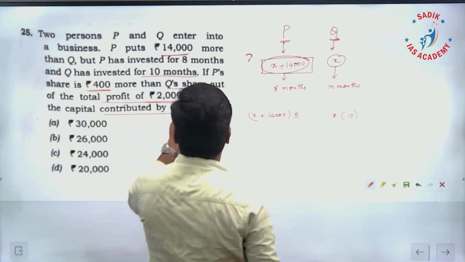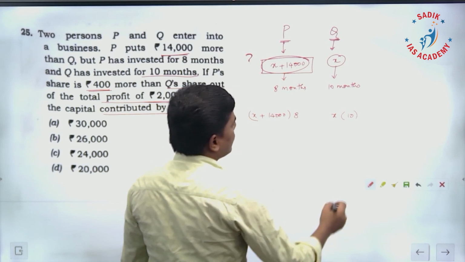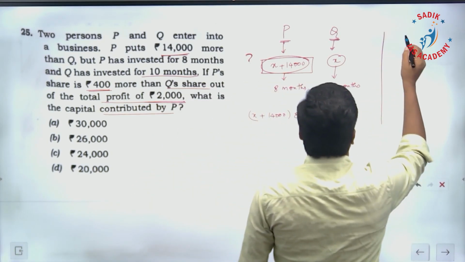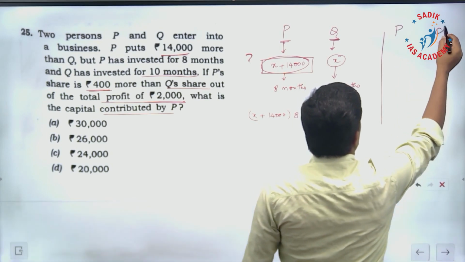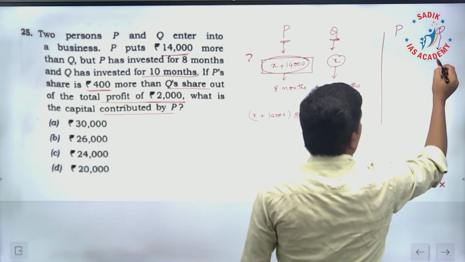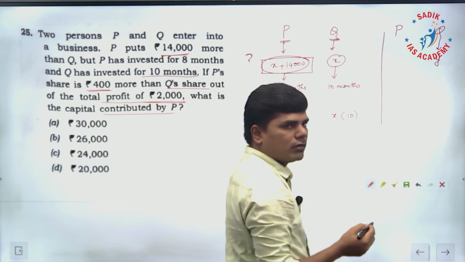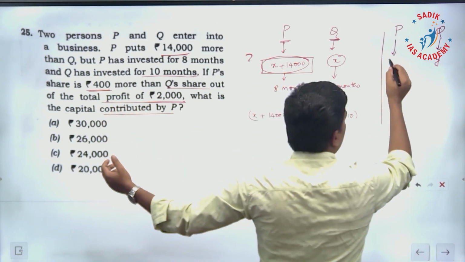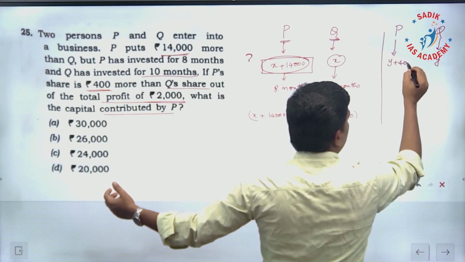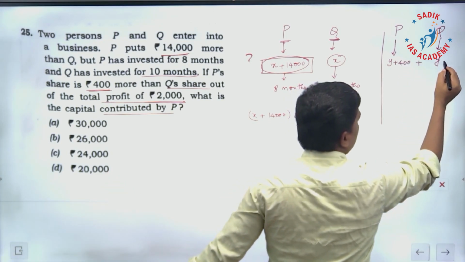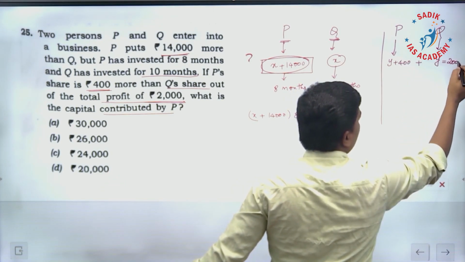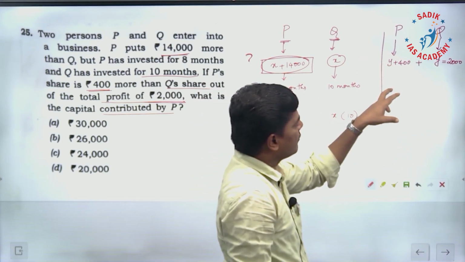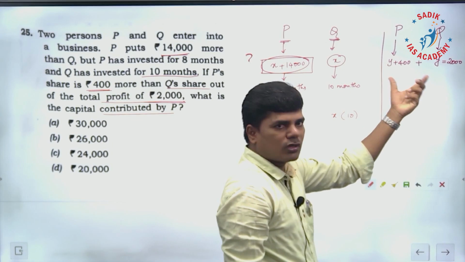Here we'll take this profit. Profit in total is 2000 rupees. Okay, let us assume that Q has a profit of Y rupees. Then P is going to have 400 rupees more, that is Y plus 400. If we add both, this is going to be 2000 rupees. Q's profit plus P's profit, both total 2000 rupees.